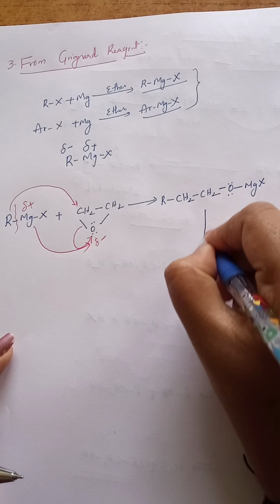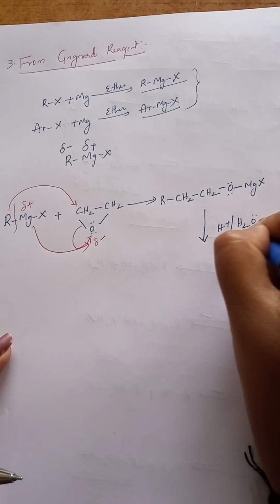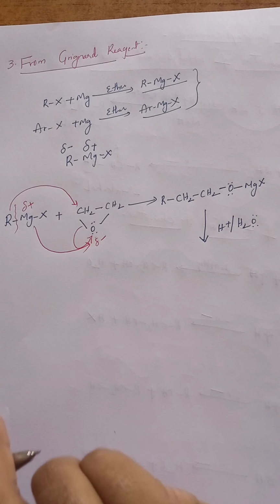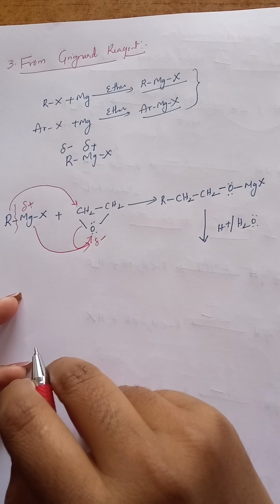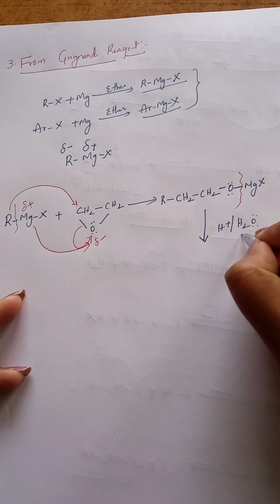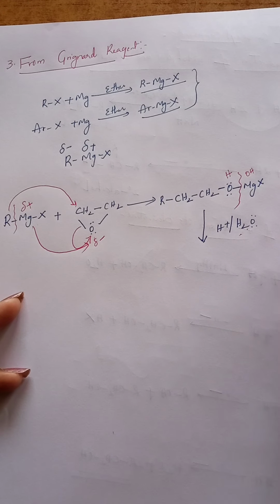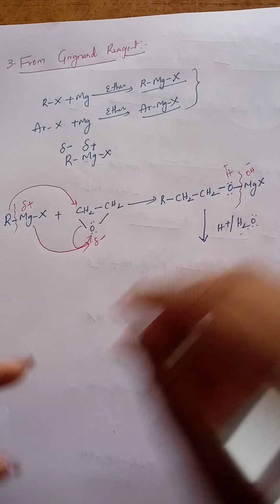Now this undergoes acid hydrolysis, that is, addition of water in the presence of acid. The bond between oxygen and magnesium breaks. Hydrogen from the water is added to oxygen, and OH from the water is added to magnesium: H plus here, OH minus here.